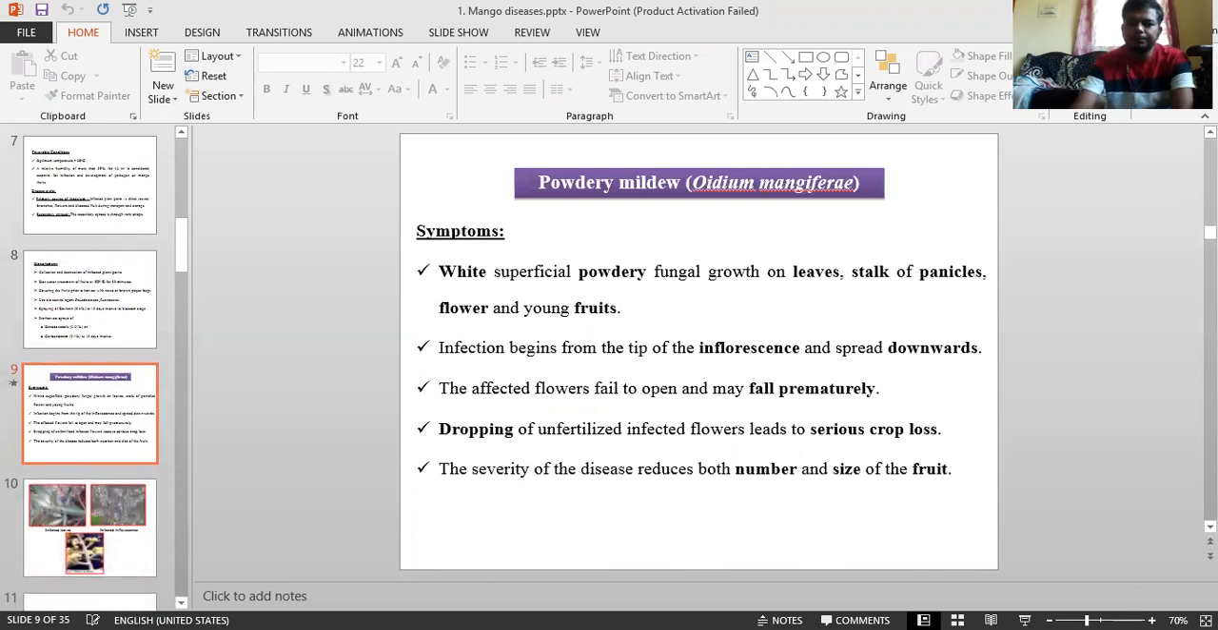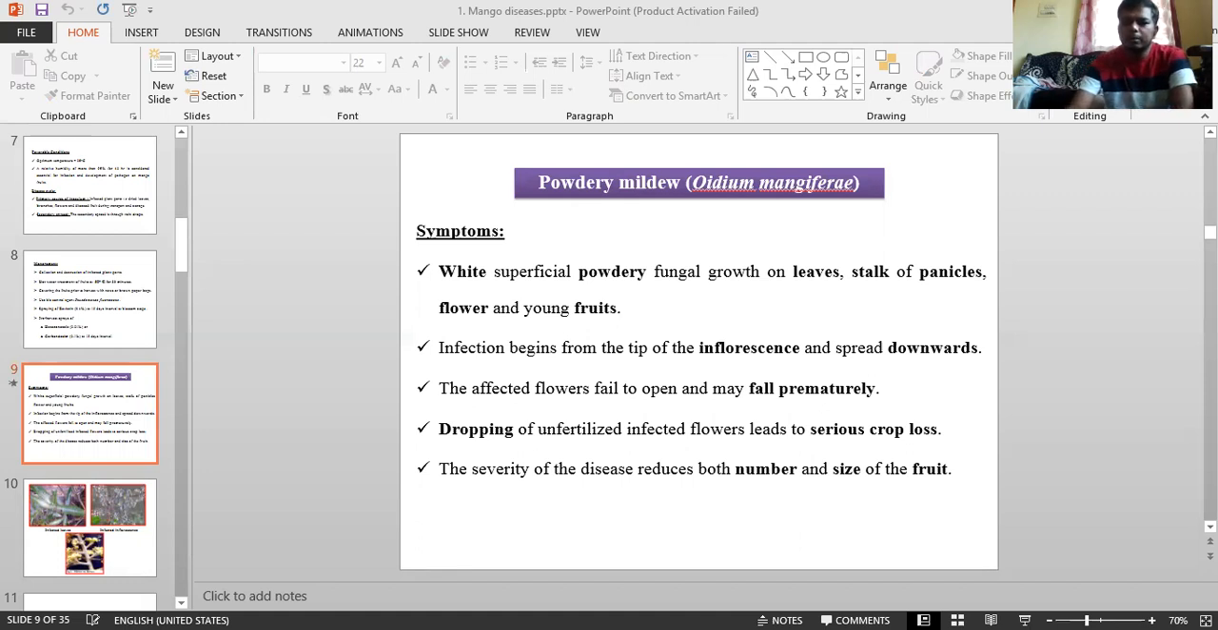Coming to powdery mildew. Before going to the symptoms, you can see here the economic importance of the powdery mildew disease. This is present with worldwide distribution. Wherever there is a mango crop, powdery mildew is commonly present. It is a cool climatic disease. From December to March, it can spread severely, especially on young leaves and young panicles, at the time of flower initiation.